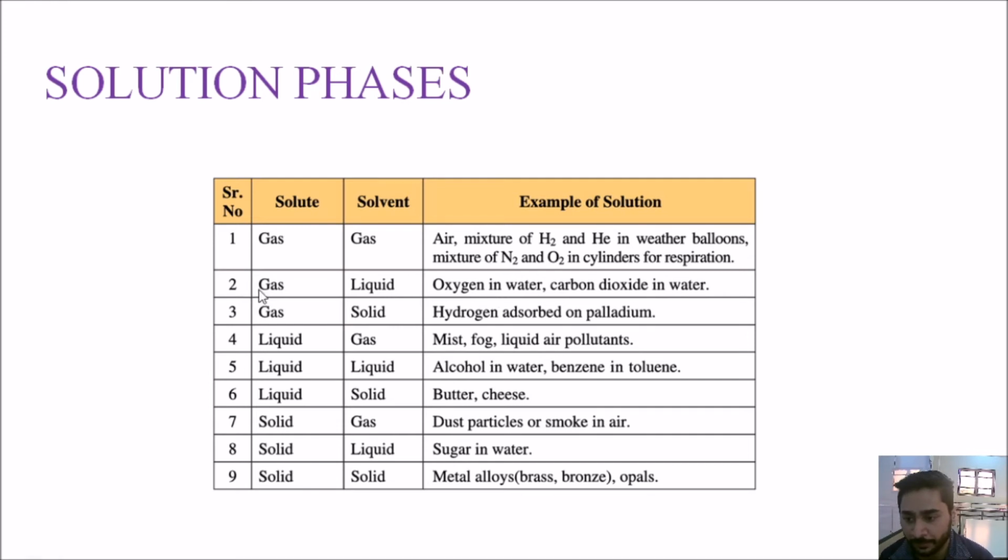The second example is gas and liquid, when your solute is gas and your solvent is liquid. So the example of that is oxygen and water. Okay, you know that the fish in the sea requires oxygen, it also breathes. So it also needs oxygen. So where does that oxygen come from in water? That oxygen can easily be dissolved in water because oxygen is a soluble gas. Oxygen can dissolve in water.